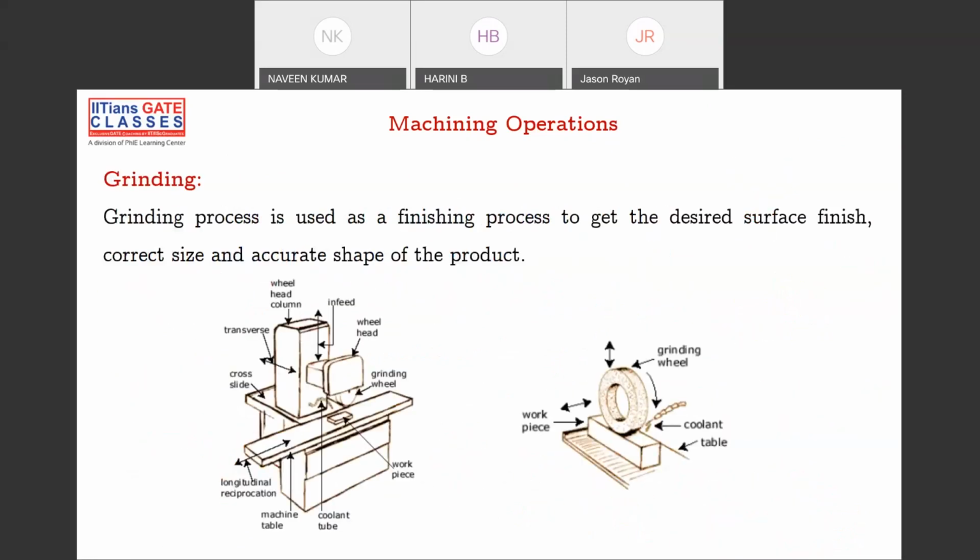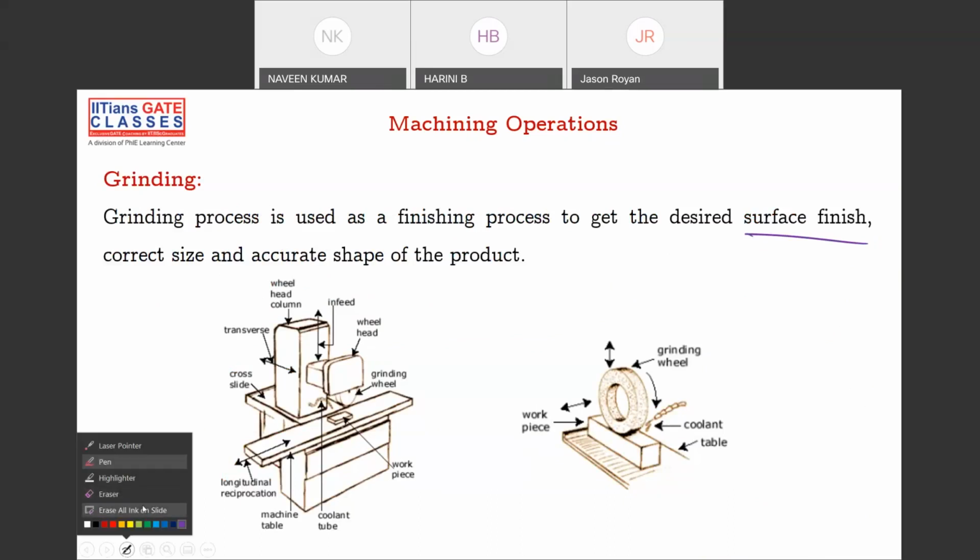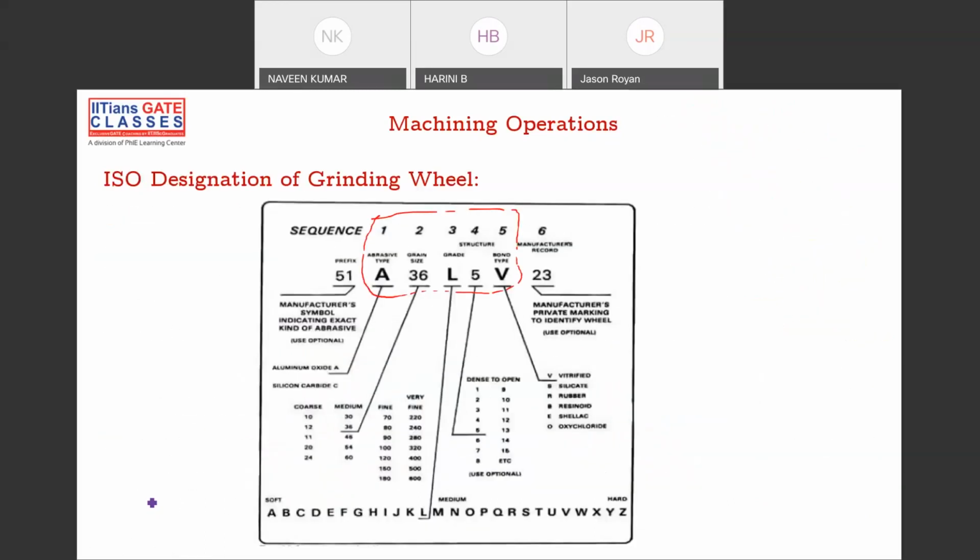So this is grinding. Why is grinding used? Grinding is used for desired surface finish, because you have done something and you want to get a good, accurate surface finish. That's the reason why you have to do the grinding operation. So this is open structure. We can discuss this, and this is the designation of your grinding wheel.